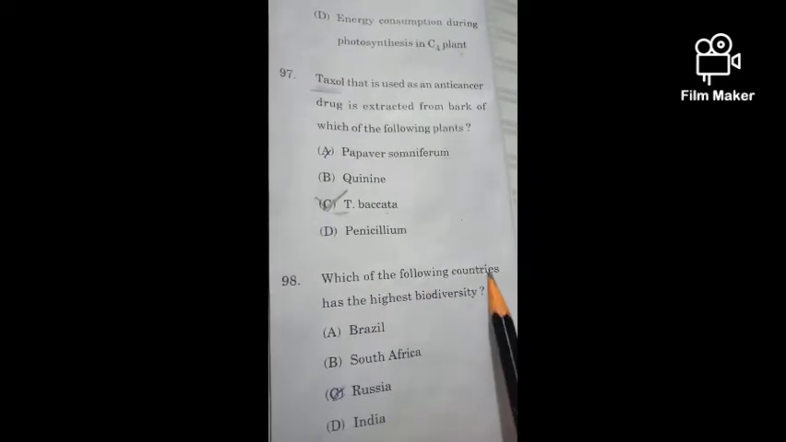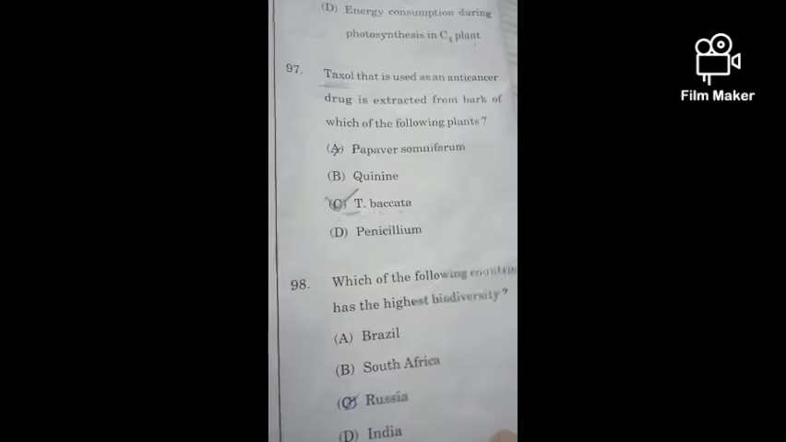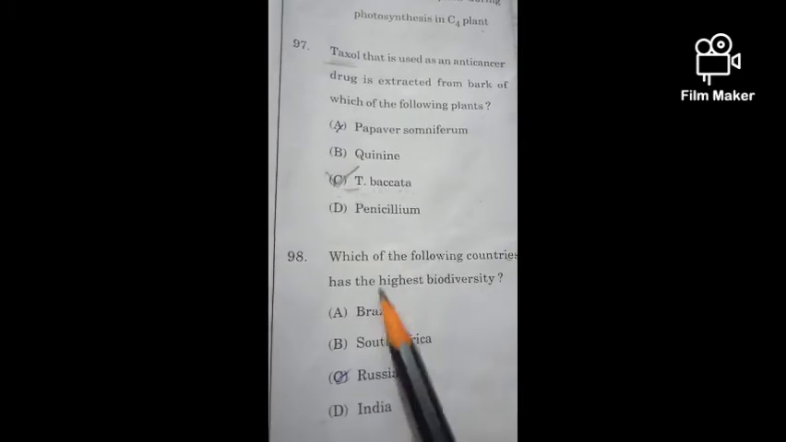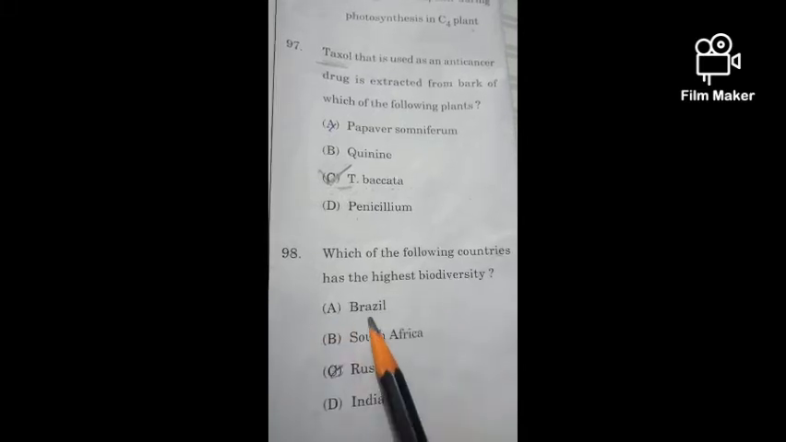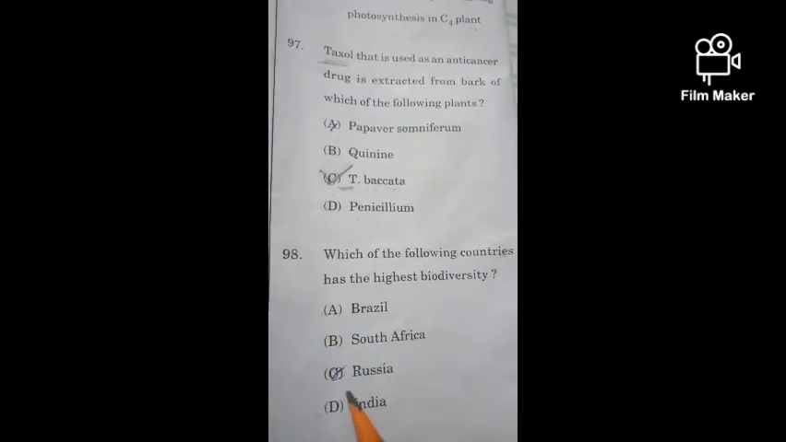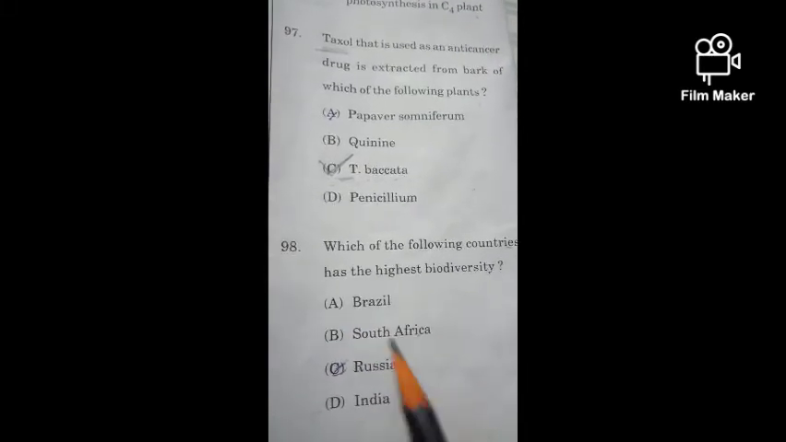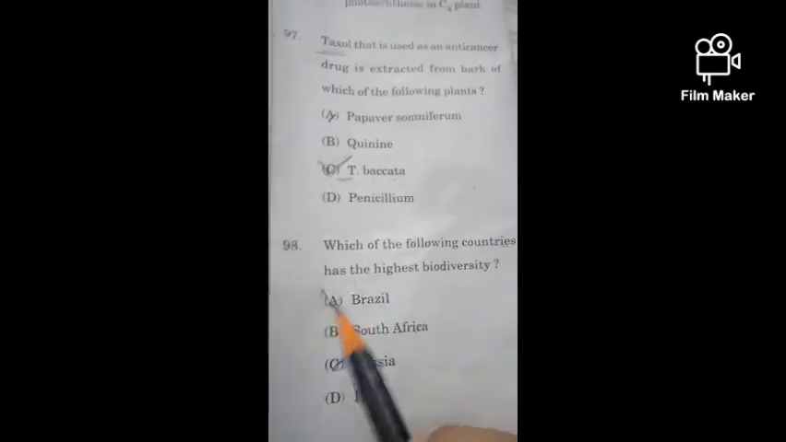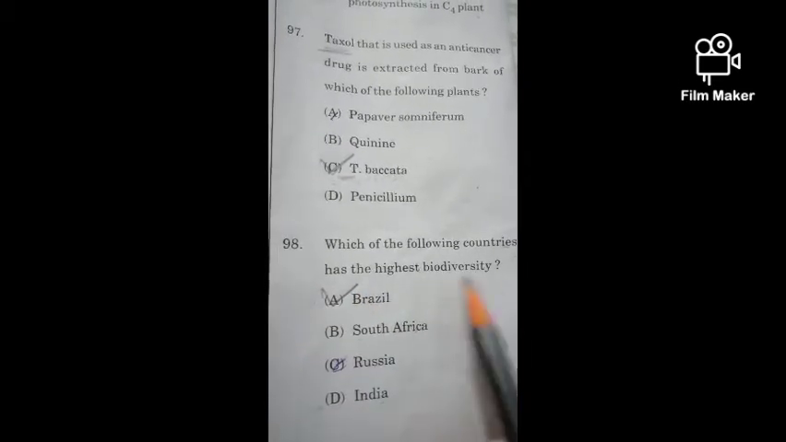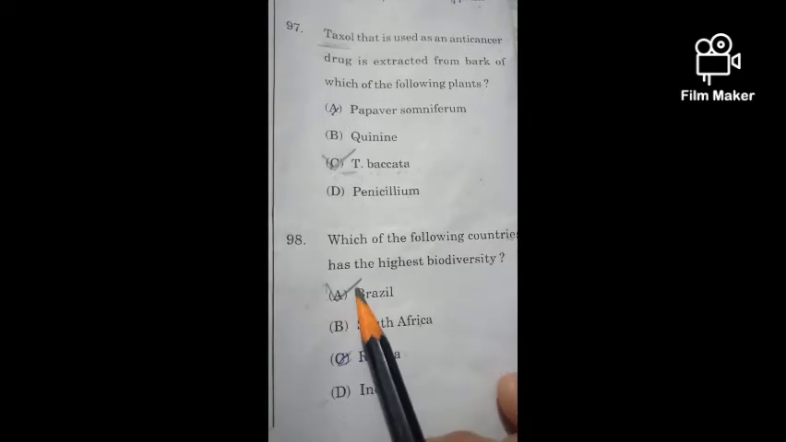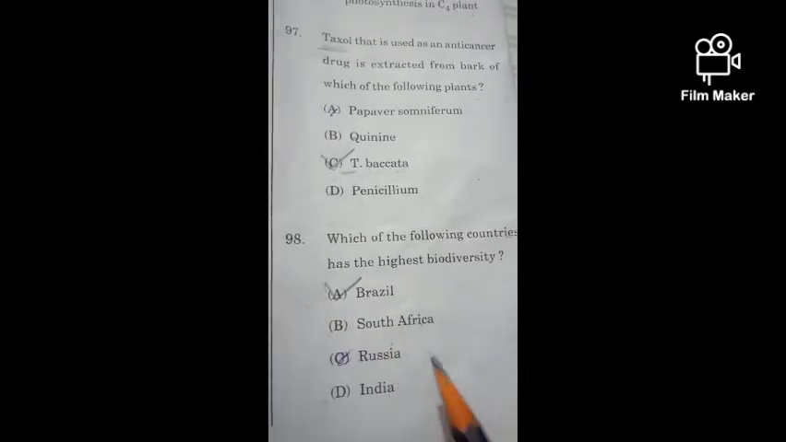Now in the question number 98. Which of the following countries has the highest biodiversity? Options are Brazil, South Africa, Russia, India. So its correct option is Brazil, because the highest biodiversity, first one is Brazil, then China, Peru and so on.